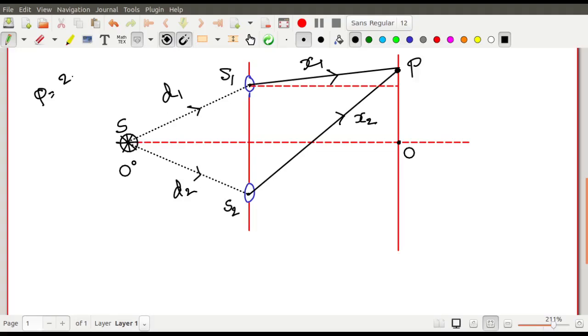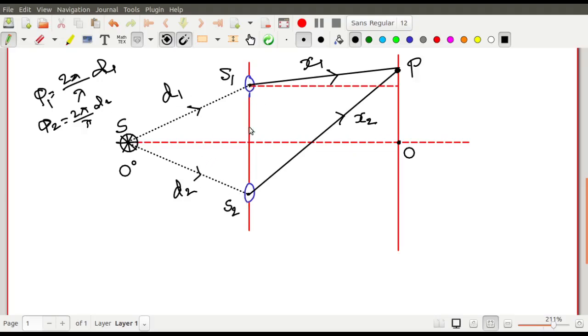So you know that the phase is given by 2 pi by lambda into path difference. So the distance travelled is d1, so the phase of this one is phi1 is 2 pi by lambda d1. And what is the phase of this point S2 with respect to this S? That will be 2 pi by lambda into this distance, d2. You know this formula, phase difference is 2 pi by lambda into path difference. So with respect to the point S, the phase of S1 is 2 pi by lambda d1 and the phase of S2 is 2 pi by lambda d2. So these are the two phases.